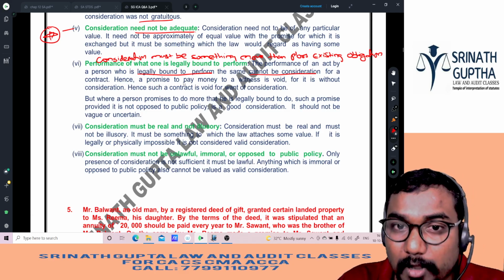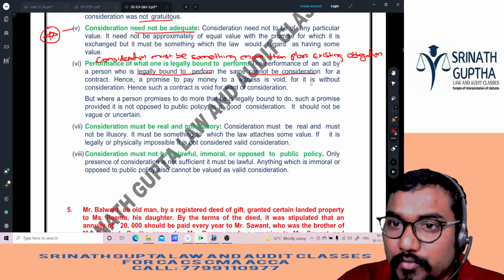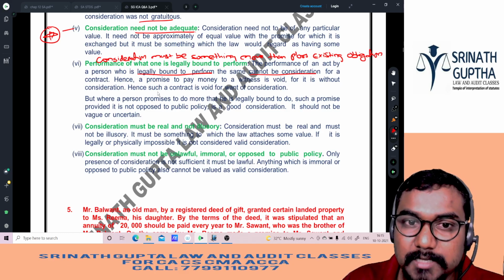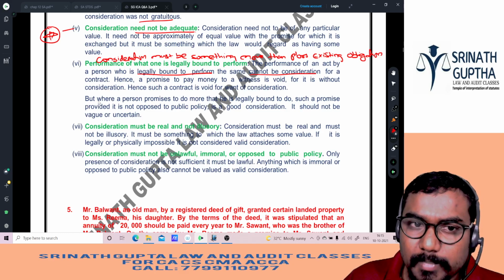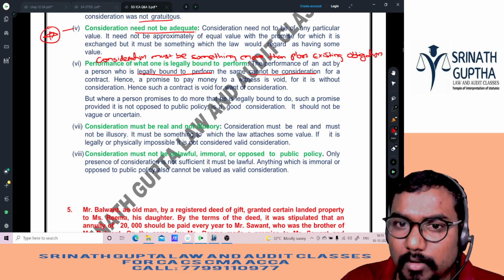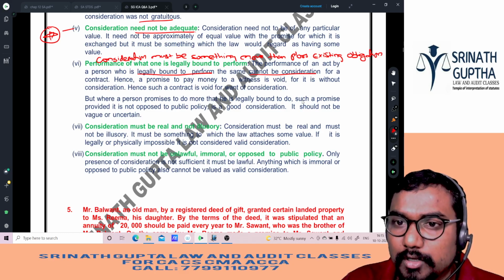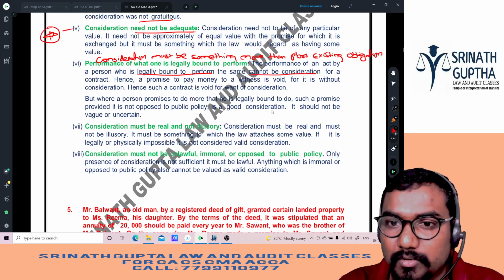Hence, a promise to pay money to a witness is void, for it is without consideration. Such a contract is void for want of consideration. But where a person promises to do more than he is legally bound to do, such a promise, provided it is not opposed to public policy, is good consideration.